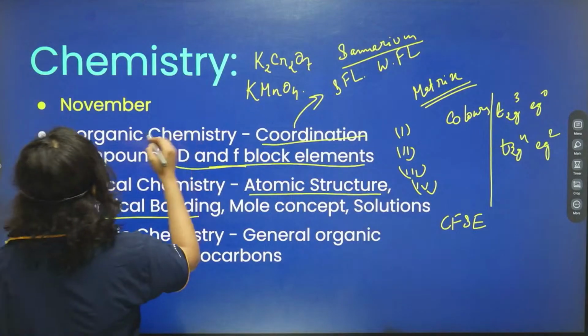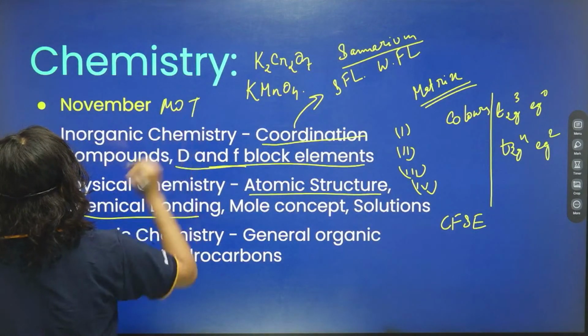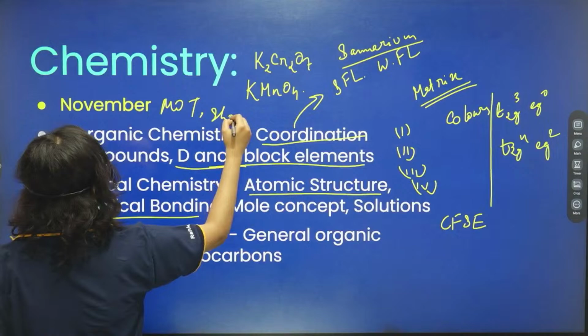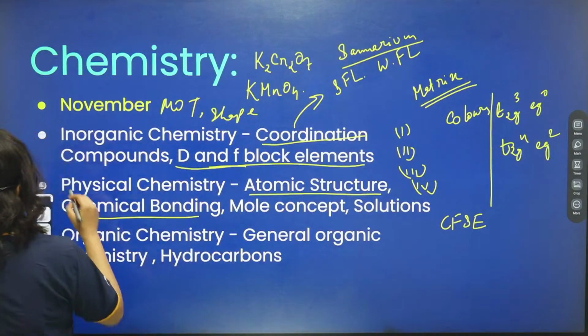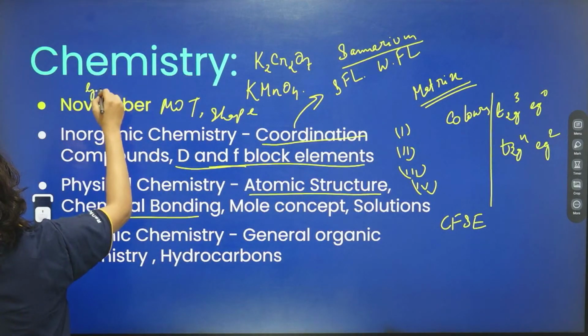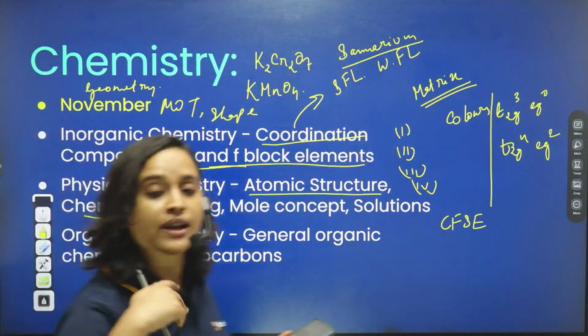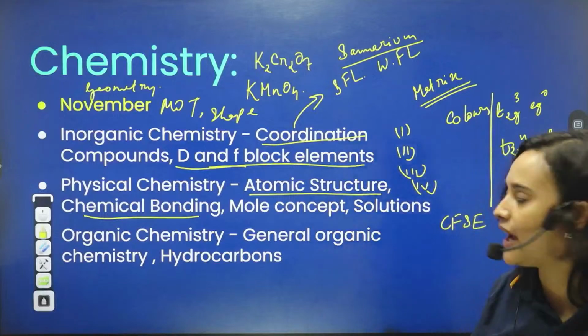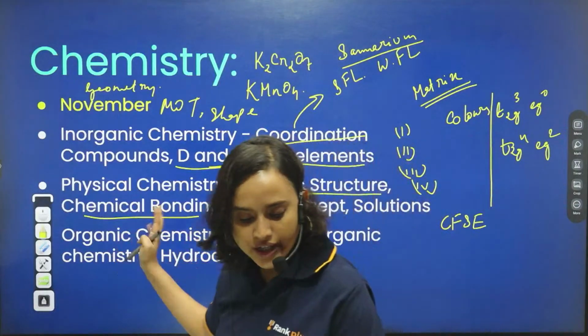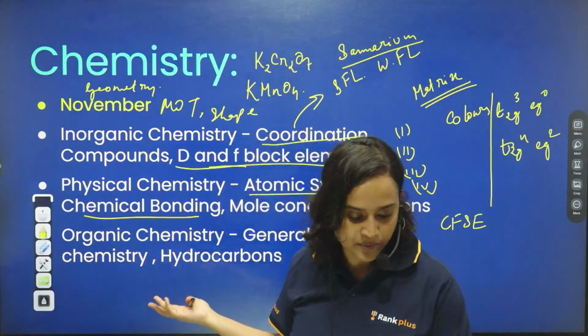What will you think? From chemical bonding, they can ask you about molecular orbital theory. They can ask you about shape. They can ask you about geometry. Yes, they can ask you about geometry. Are there any other questions that you are expecting from chemical bonding? I don't think so, right? They will ask you about these things only.